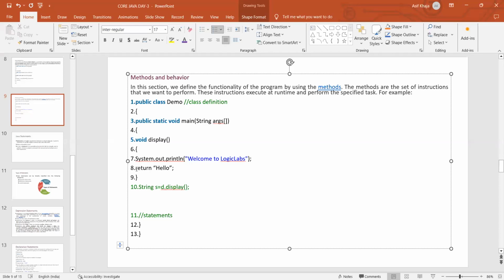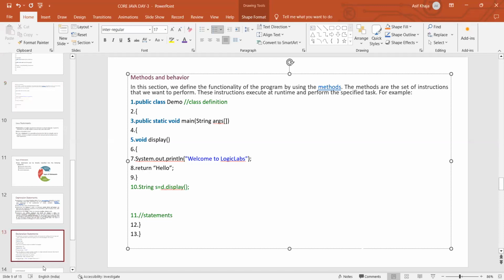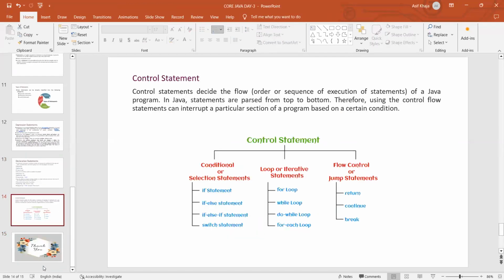Okay, clear? That is about the return statement.